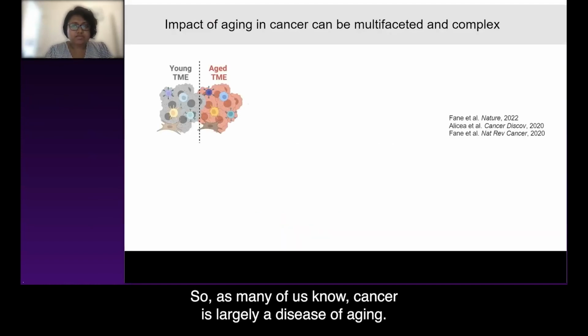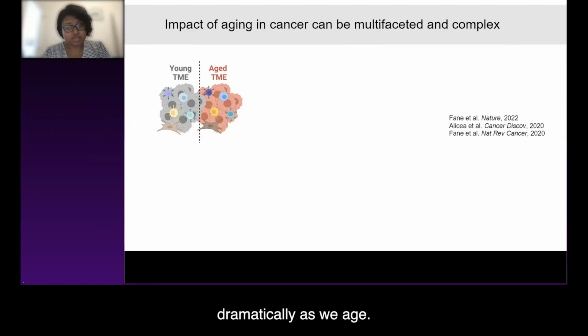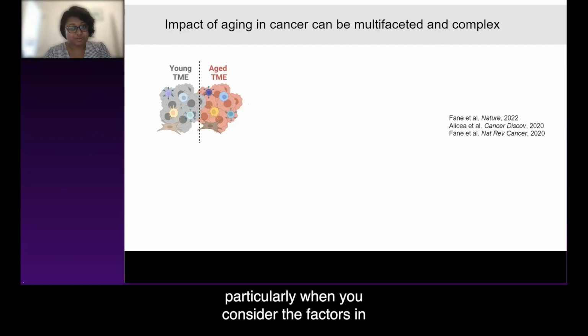As many of us know, cancer is largely a disease of aging. The risk of cancer diagnosis increases dramatically as we age, and the drivers of that are multifaceted and complex, particularly when you consider the factors in a human population.